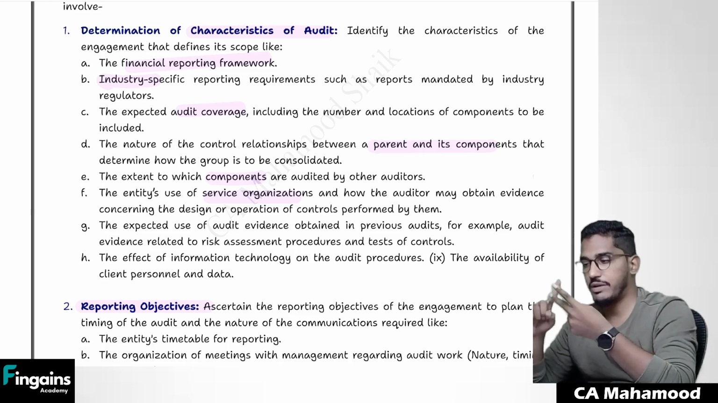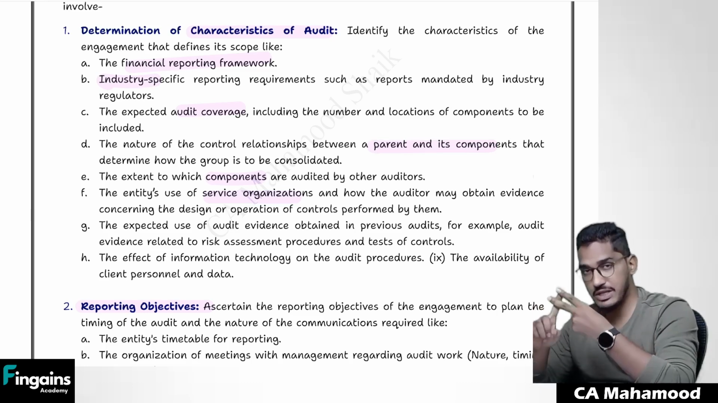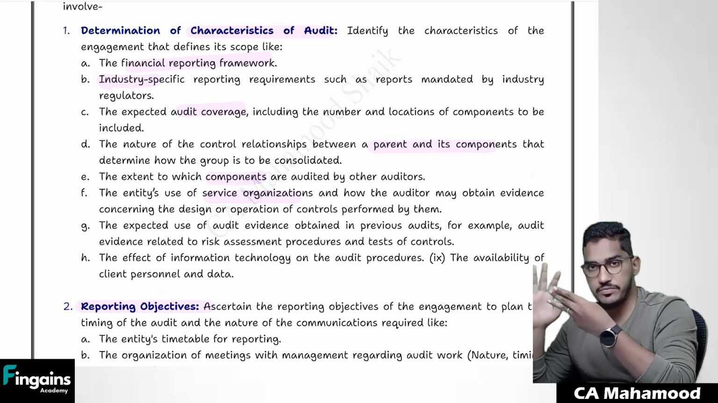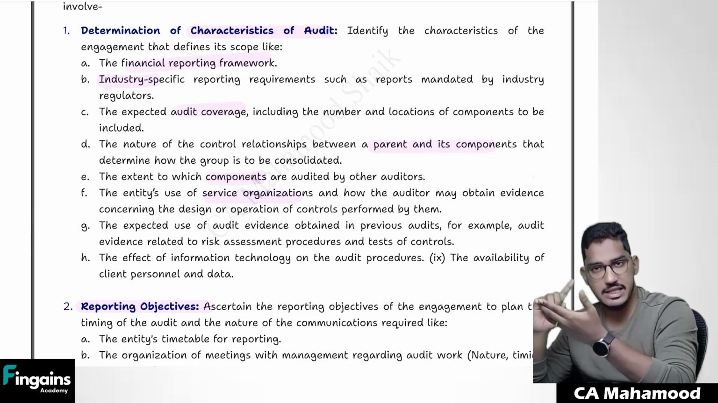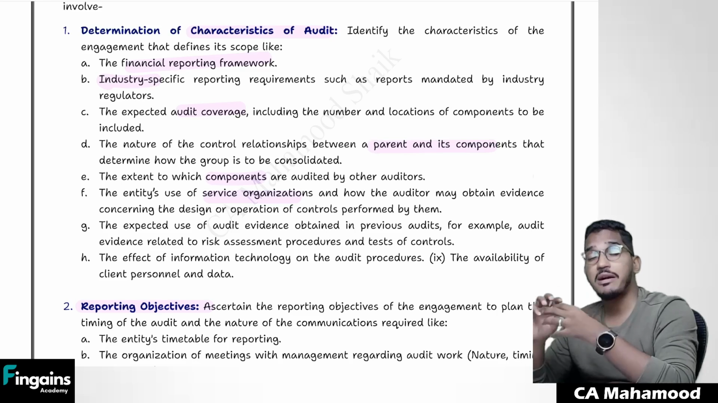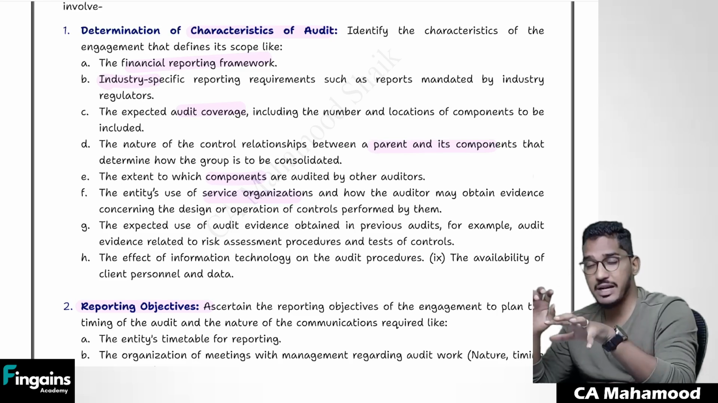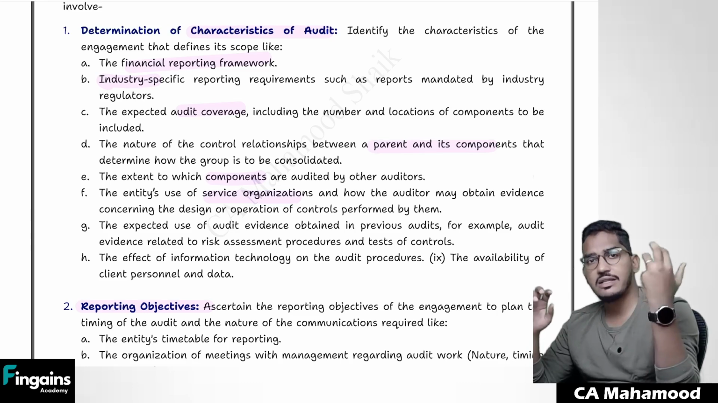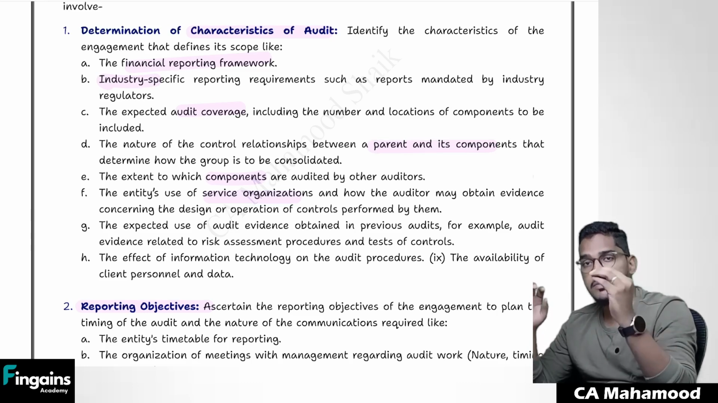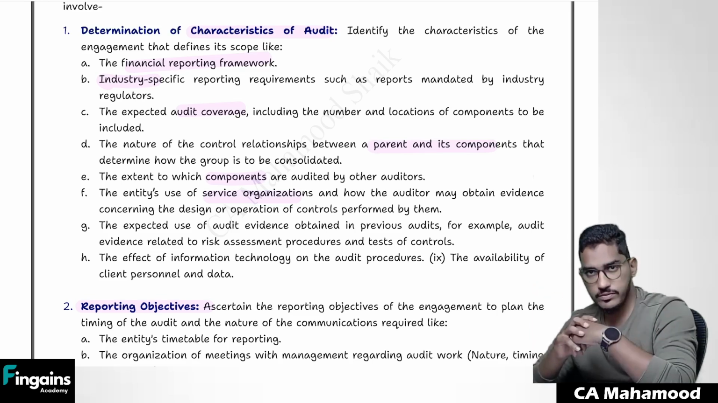So two factors you have to consider: characteristics of the engagement, and your reporting objectives. What else, sir? Any other significant factors? If you find any other significant factor which is having an impact on your audit strategy, consider those other factors. If you have performed any other engagement for the same client, say in the last year you have done the tax audit for the same client, in case you have performed other engagements for the client, use your past experience also.